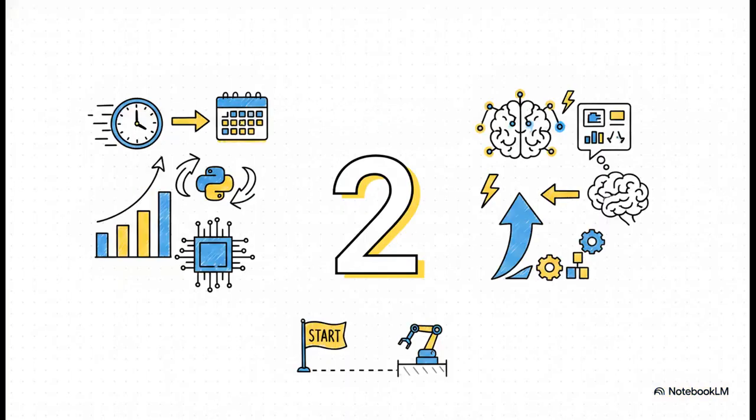To really put this power into perspective, consider this. A complex project that would normally take a month and a half of dedicated head-down manual labor was recently wrapped up in just 2 days using AI. 2 days! The source material really highlights this incredible leap in productivity. When you combine your own domain knowledge with an AI copilot, we're talking about accelerating your workflow by hundreds of times. You aren't just saving a few hours here and there. You are fundamentally changing what's actually possible for a single person to build.